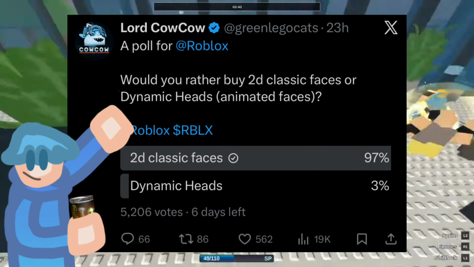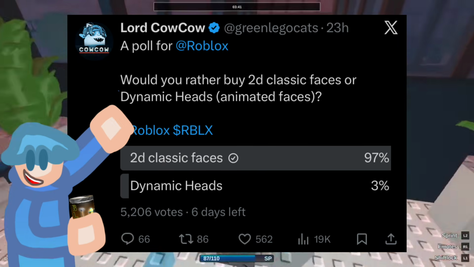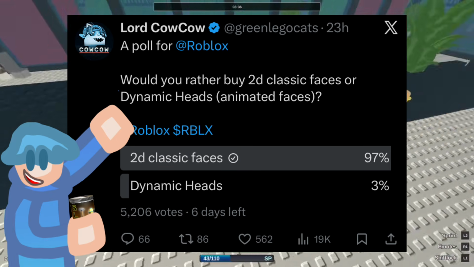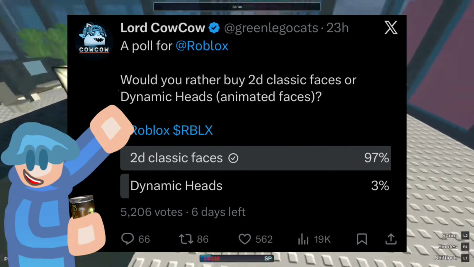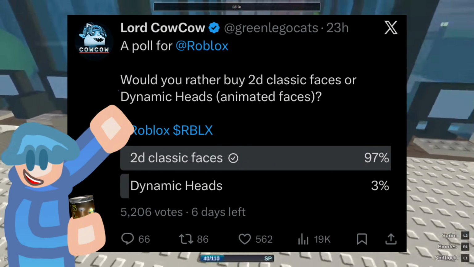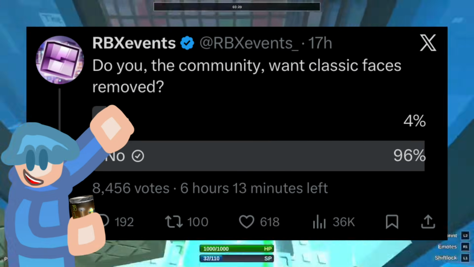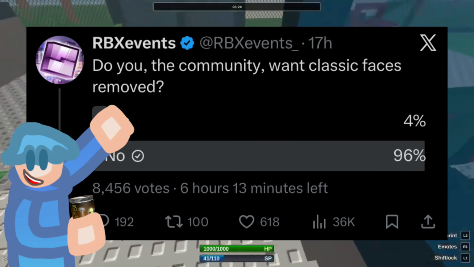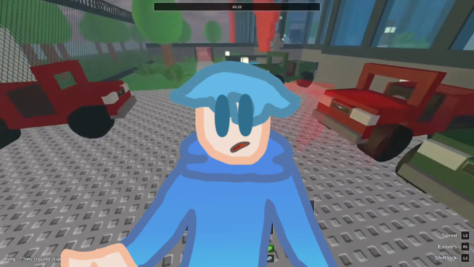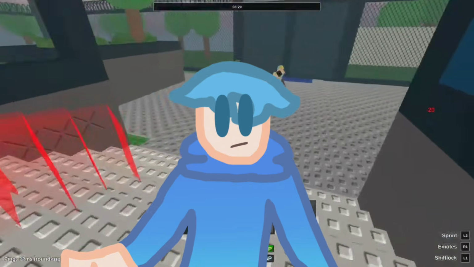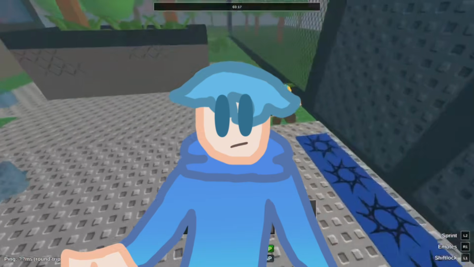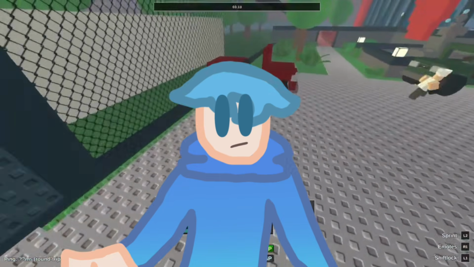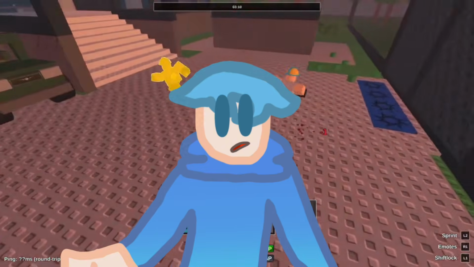So this is the poll showing the dynamic heads. Would you rather 2D faces or dynamic heads? And 97% to 3%. Who's that 3% voting that? And then again, we got, do you, the community, want classic faces removed? 4% yes, and 96% no. Jeez. I've never seen a poll like that, really. Most polls, they're at least like 40-60.